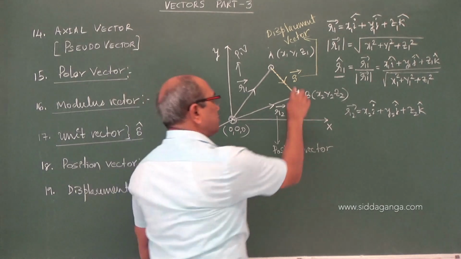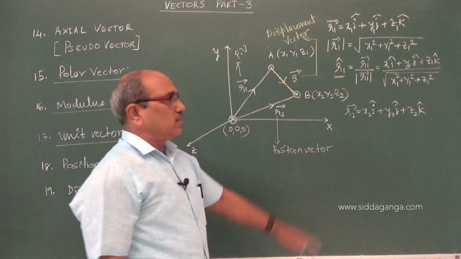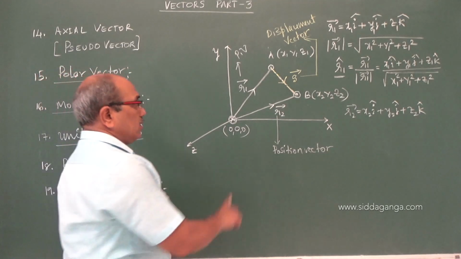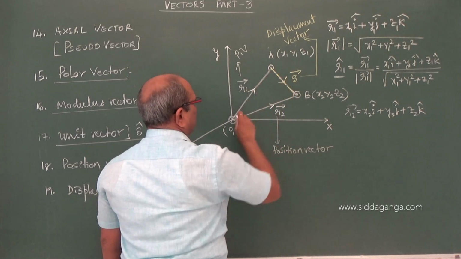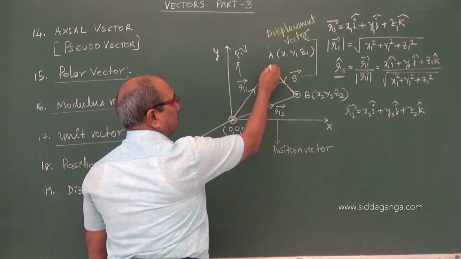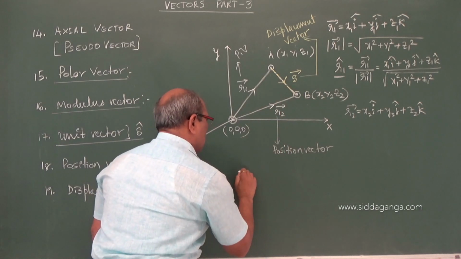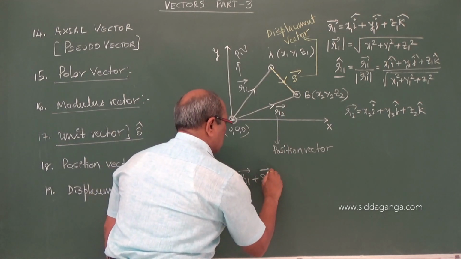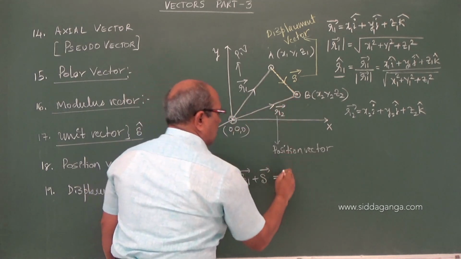How do we get this displacement vector, if you know the coordinates? From vector algebra, think that you start from O, reach A and then reach B. Vectorially, I can say r1 plus s is equal to what it should be, OB, r2.